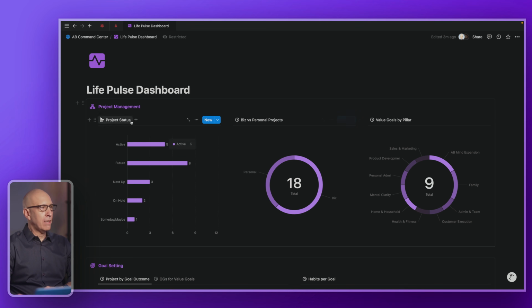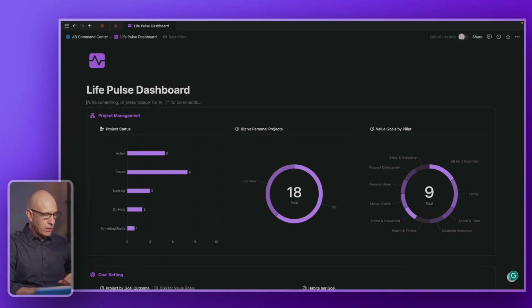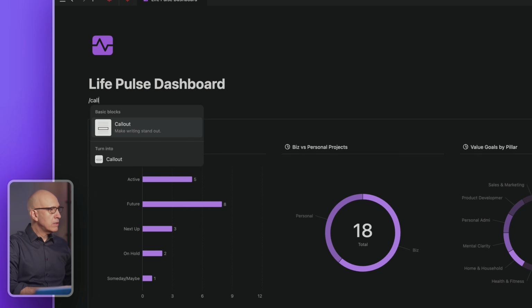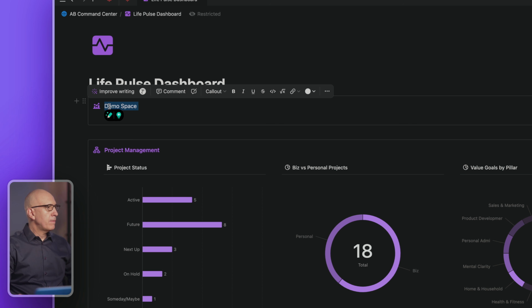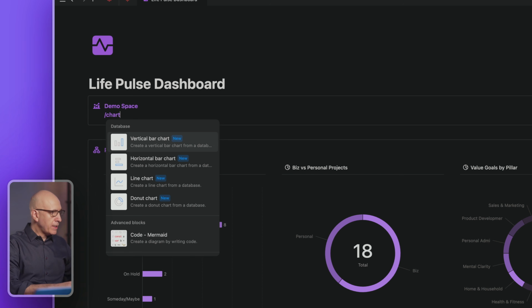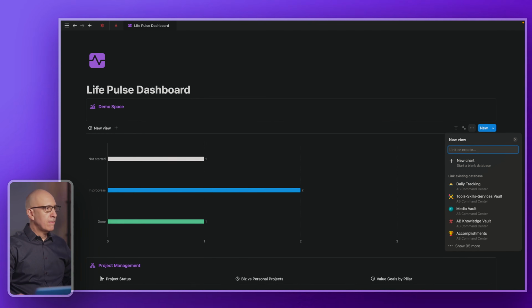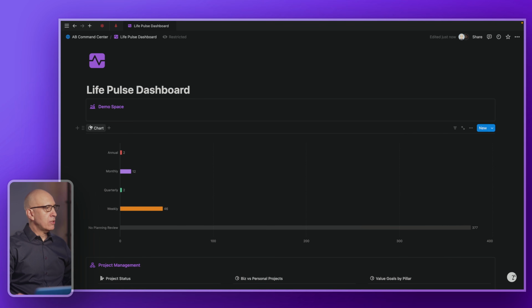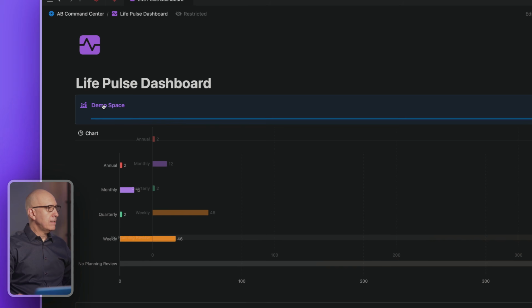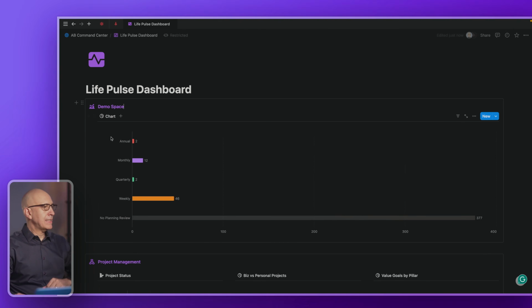And this is not immediately obvious, how to create this rectangle around them. So I'll just point out you do that by creating a callout, and then you put the graph and the chart in the title, demo space. Hit shift, enter to get a new line, title this up here with bold and the color of your choice. And then you can either type a chart here and pick the one you want, but you'll see it put it outside of the box down here. So you can pick whatever you want. But then all you need to do is click that block and drag it in and delete the space, and that's how you put it in a block.